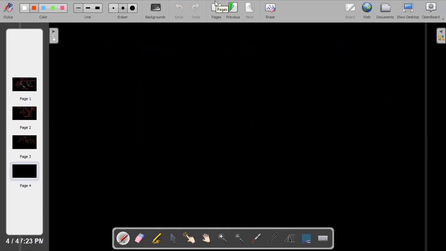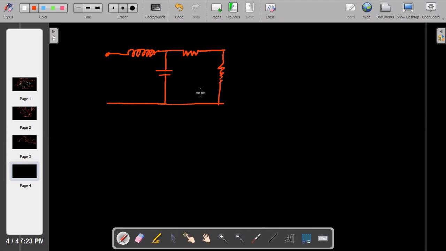Now, I just want to draw a distributed element. I think the course coordinator also started from that only. How to remember it in the exams, that also I will tell. I'm drawing one inductance, one capacitance, then resistance, and another conductance or 1 by R. Now, this is the basic structure.